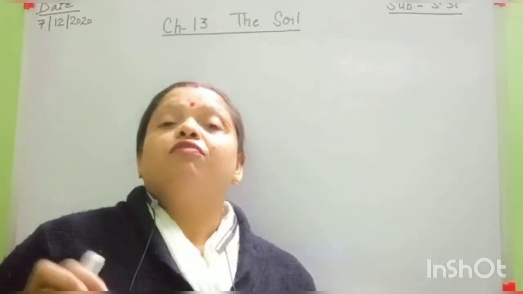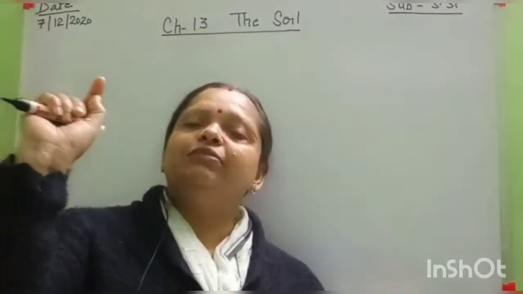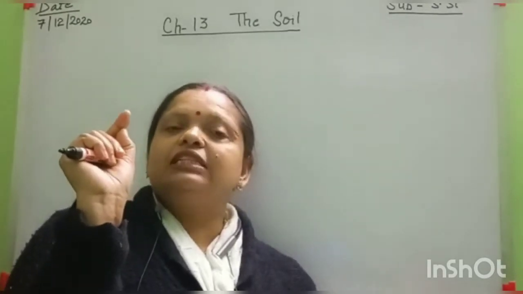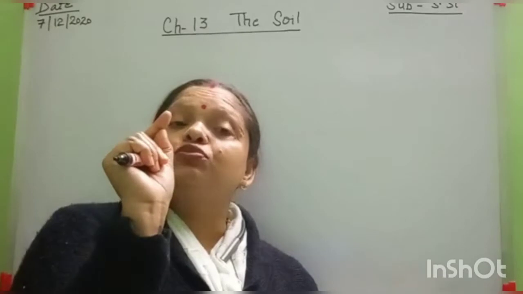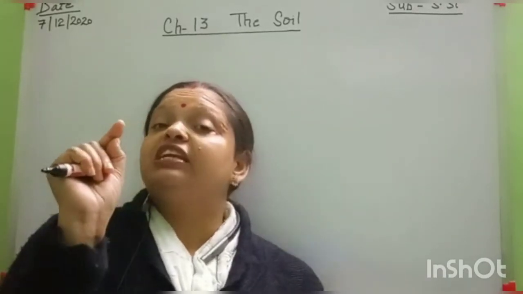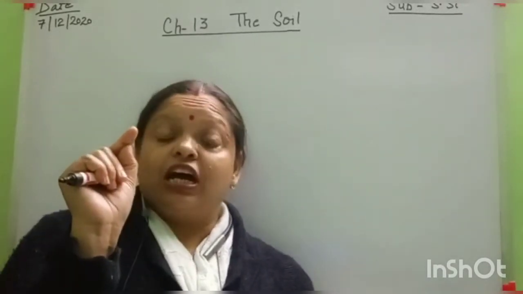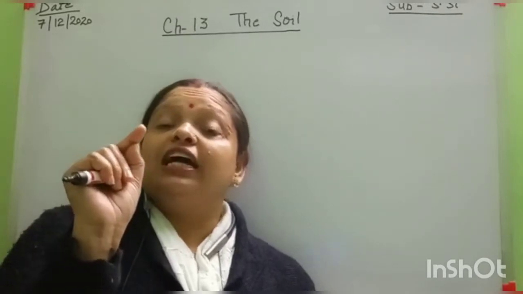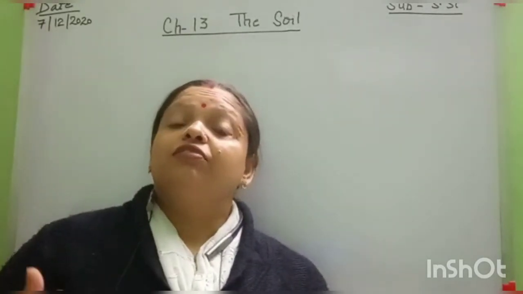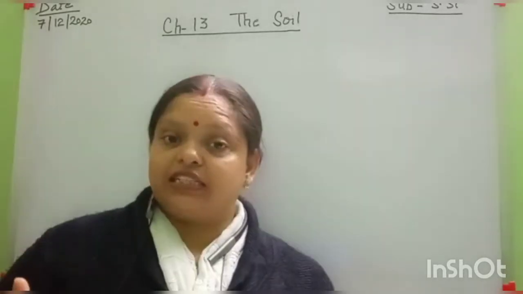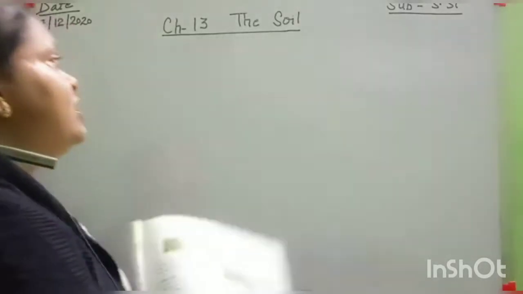It means 1 centimeter, students. This is 1 centimeter. One layer of soil, 1 centimeter, takes too much time, near about thousands of years.